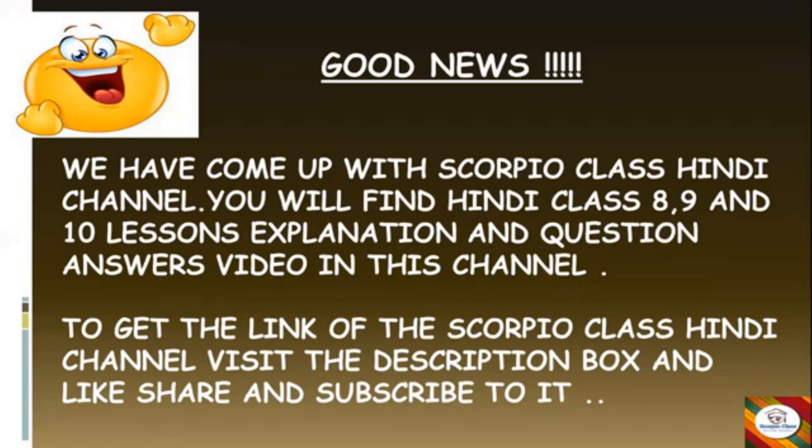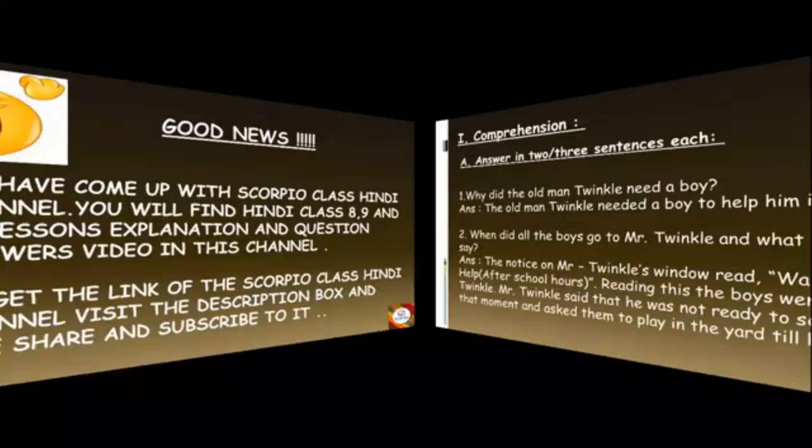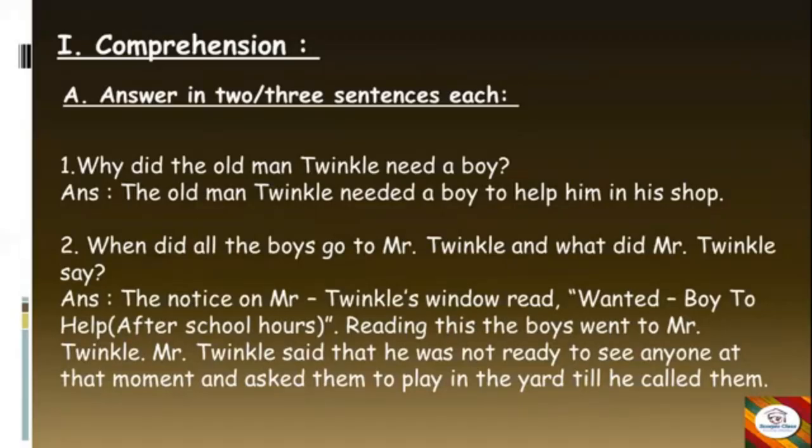So students, with this, let's move ahead and look at the question and answers of this chapter. Very firstly, we have comprehension questions. Under that, answer in 2 or 3 sentences each. It's from your textbook. The first question is, why did the old man Twinkle need a boy? The answer is, the old man Twinkle needed a boy to help him in his shop.